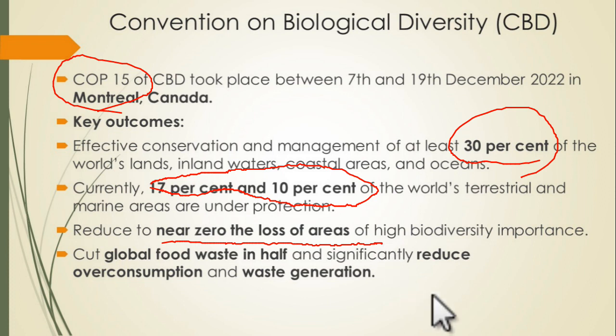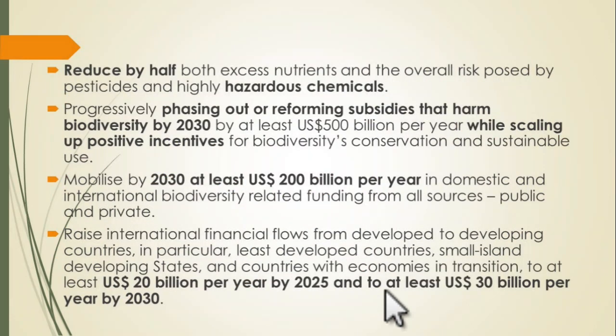Another important thing is reducing food waste, reducing overconsumption and reducing waste generation. How much do we have to reduce? Half. We have to reduce overconsumption and waste generation, because all of them are harmful for biodiversity. There should be no food waste, and we should not overconsume.